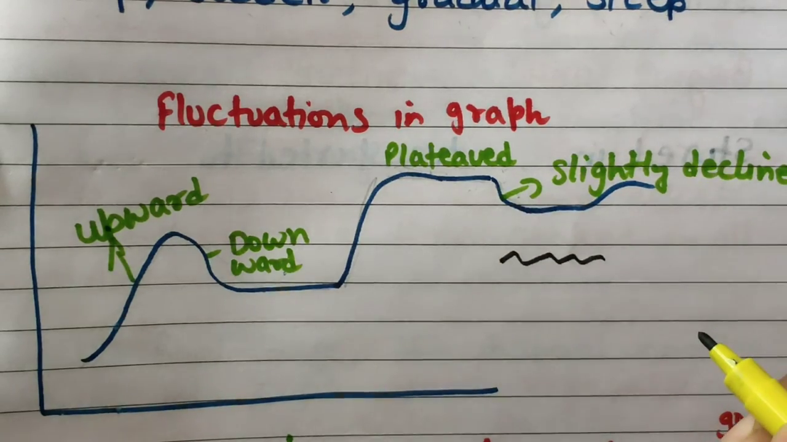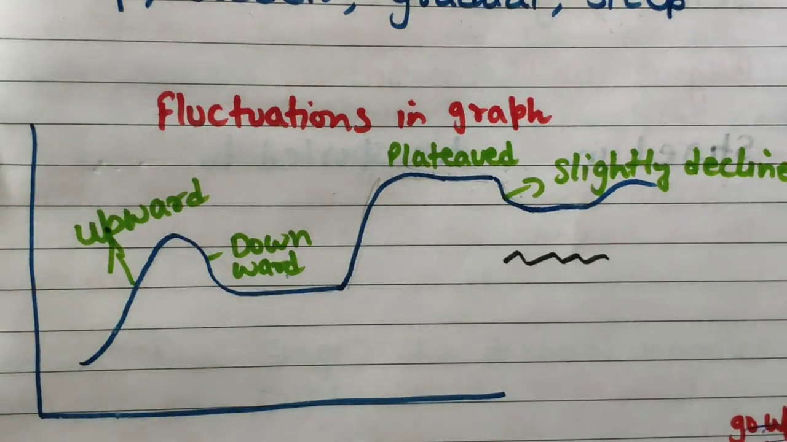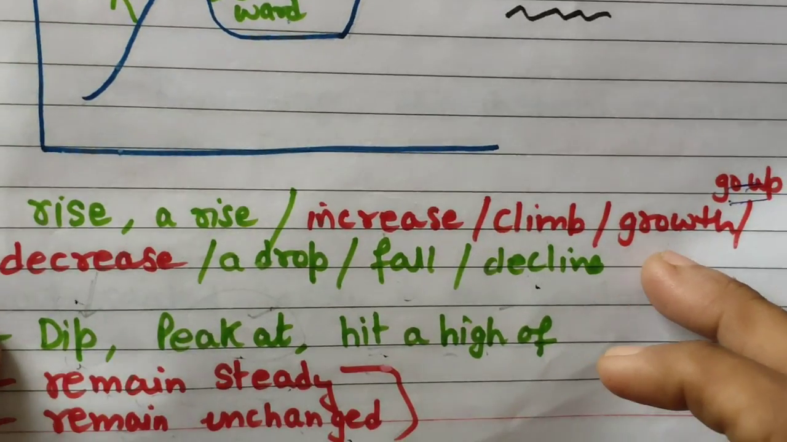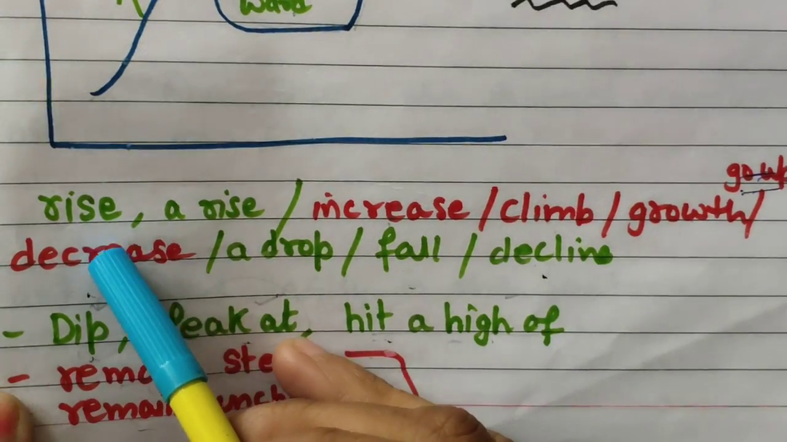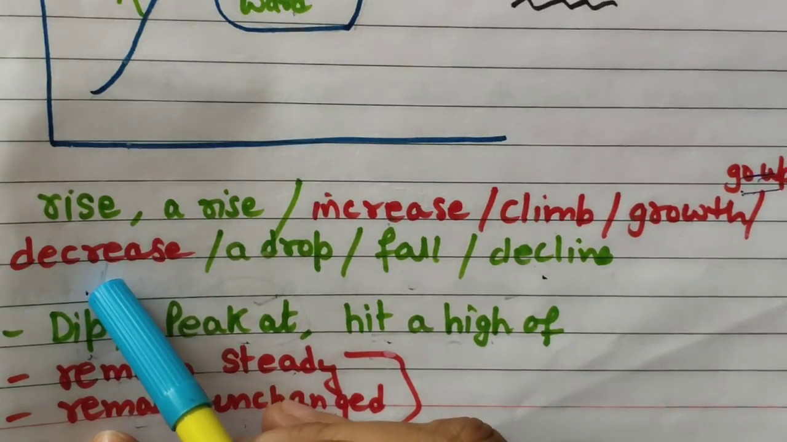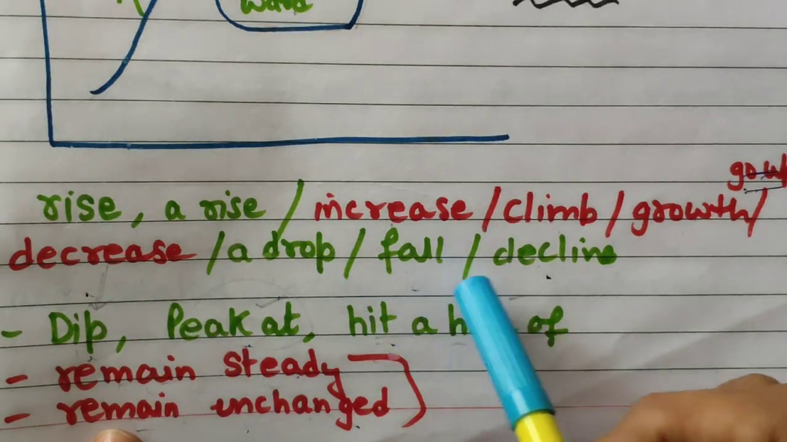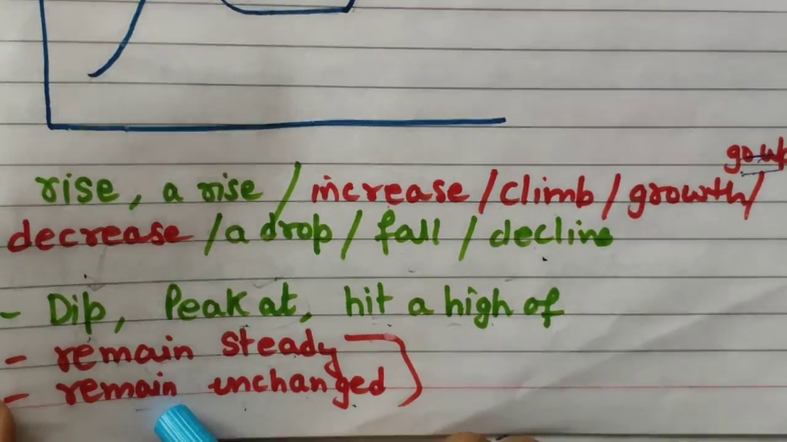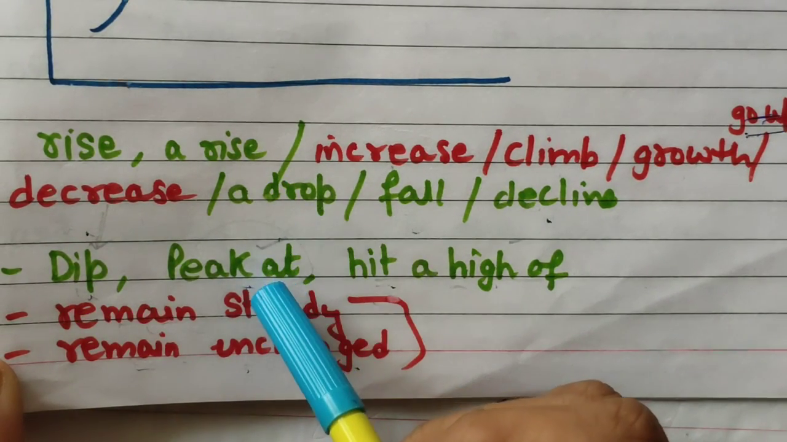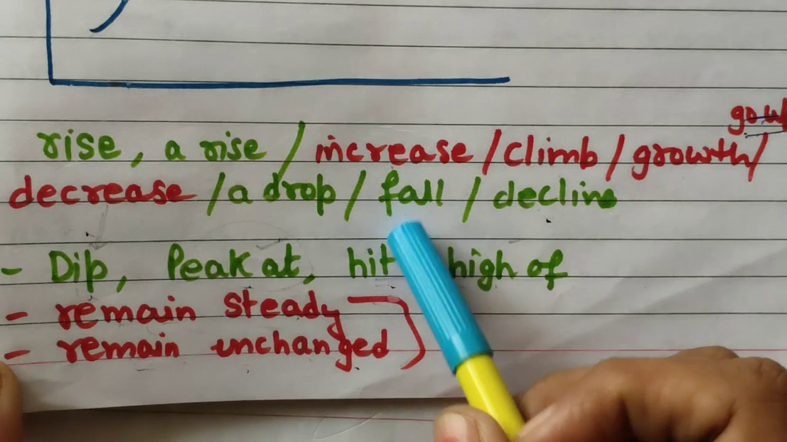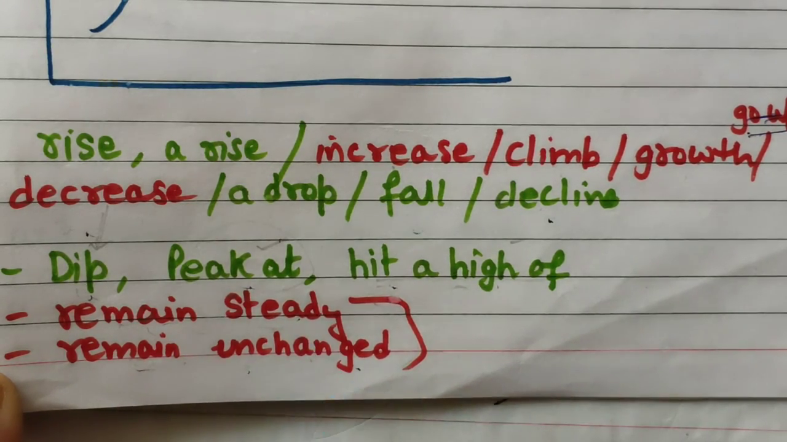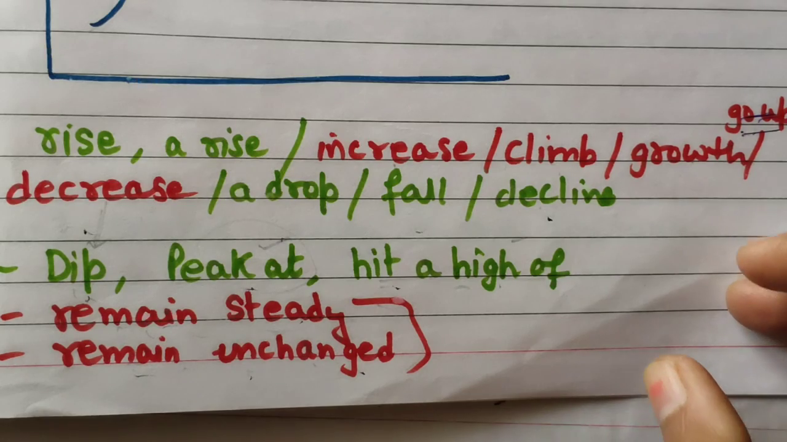And sometimes data is like that, and these are fluctuations. Use these words and learn them. When data has increased, you can use the words rise, arise, increase, climb, growth. For decline, decrease, drop, fall, decline. For decrease you can also use the word dip, for increase you can use peak at, hit a high of, and for unchanged, remain steady, remain unchanged. Now let's start the introduction.